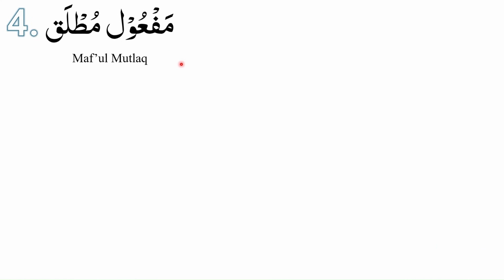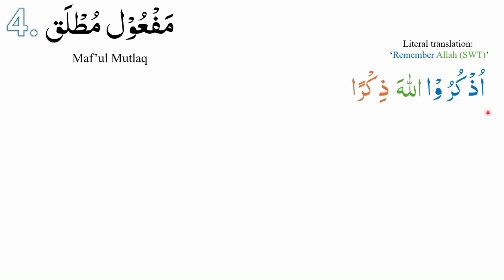After studying maf'ul bihi, maf'ul fi, maf'ul lahu, we will move on to our fourth type of maf'ul, that is maf'ul mutlaq. Let us study the following example to understand maf'ul mutlaq. Uskurullaha zikran. Uskurullaha can be literally translated as remember Allah subhanahu wa ta'ala.